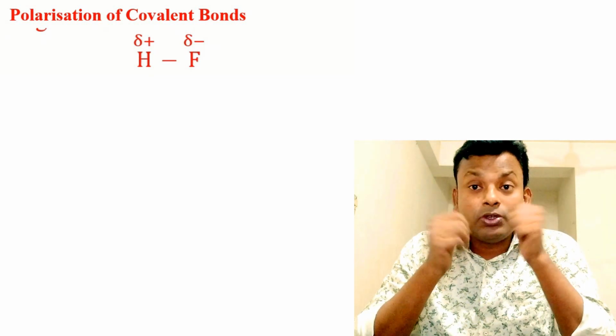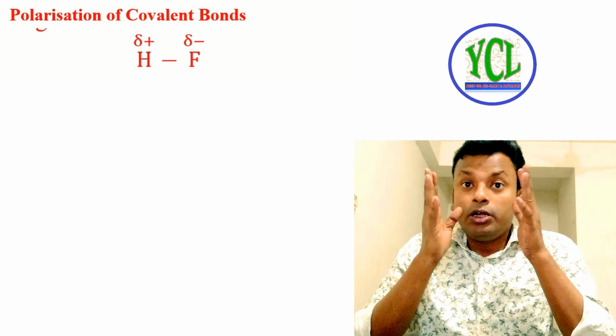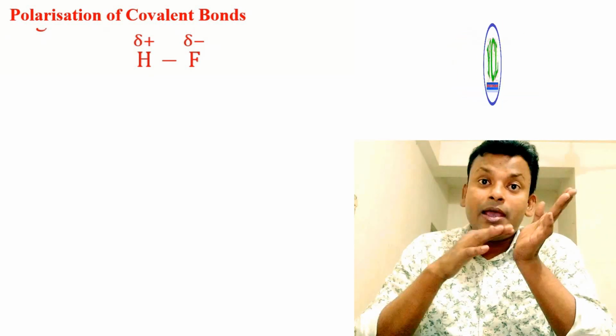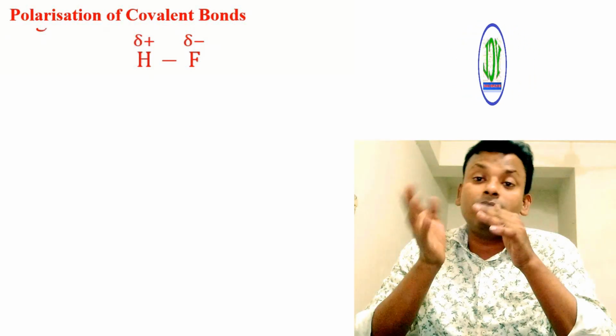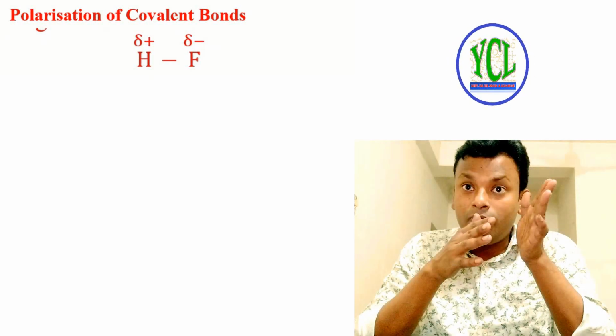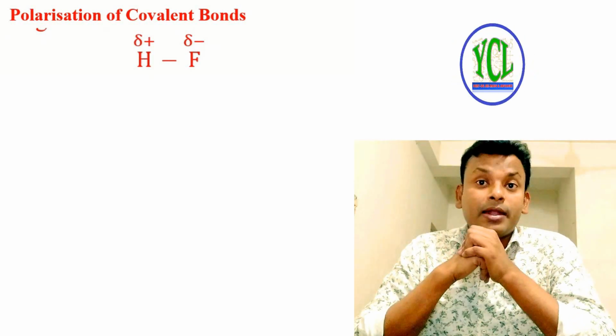When two oppositely charged ions come closer to each other, due to attraction of the electron charge cloud of the anion by the positive charge of the cation, the electron charge cloud gets deformed, distorted or polarized towards the cation.